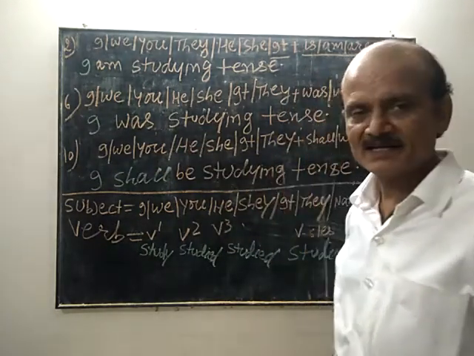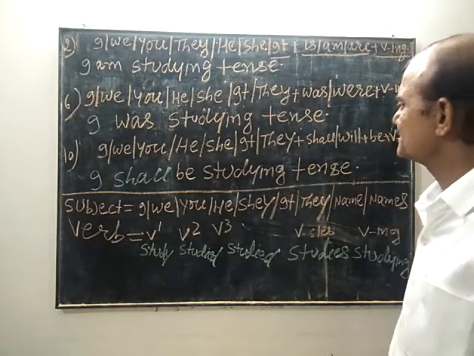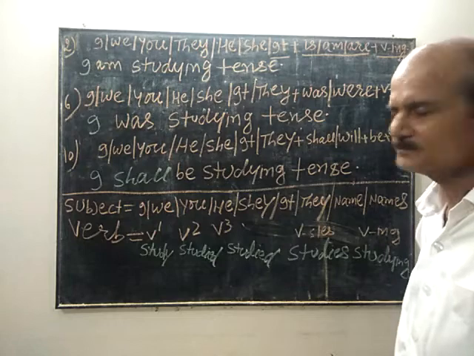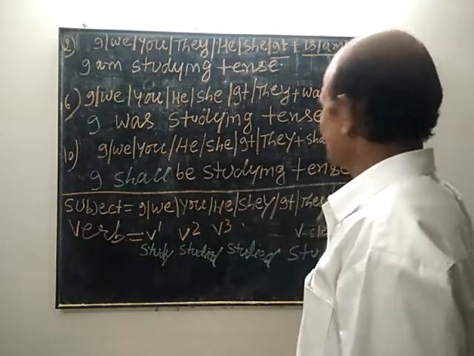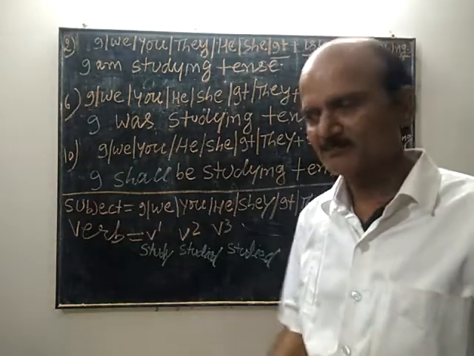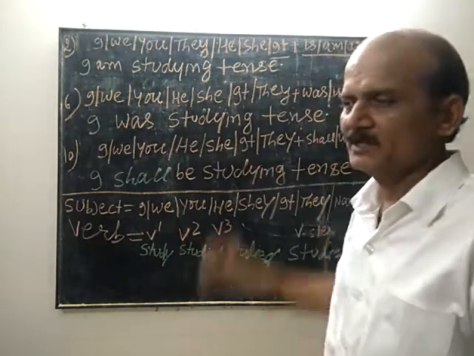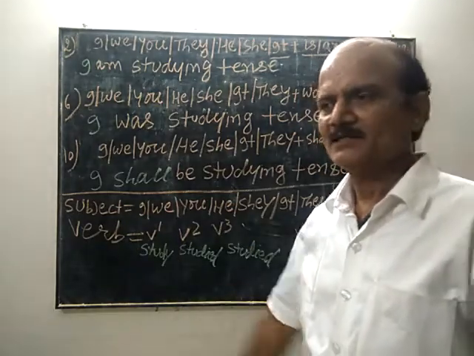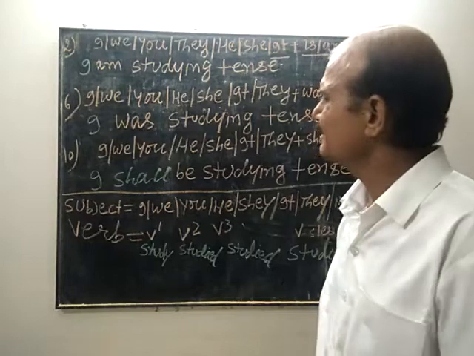He will be studying tense today. She will be studying tense today, right? I shall be studying tense. You can write down many examples yourself, with play, go, sing, something like that.